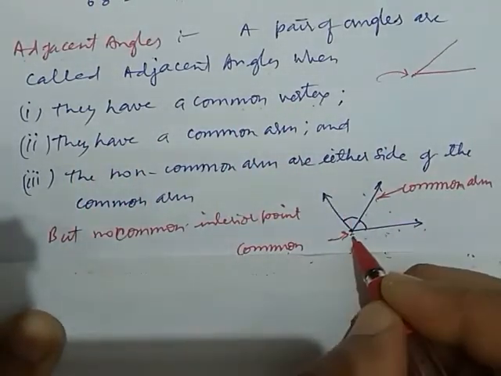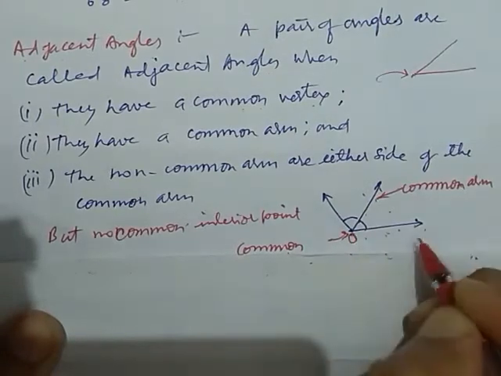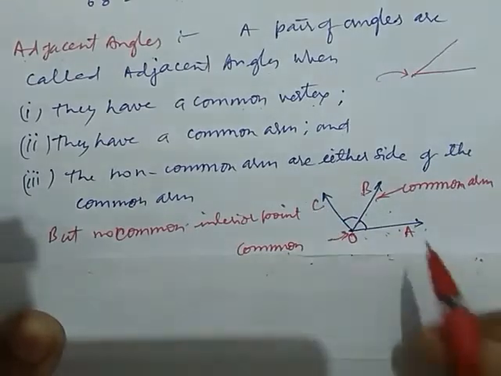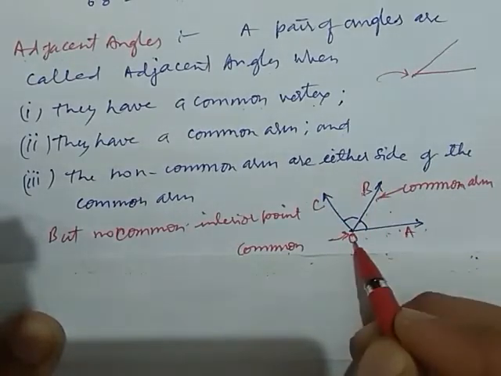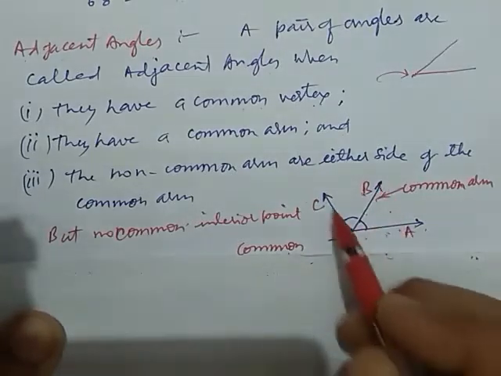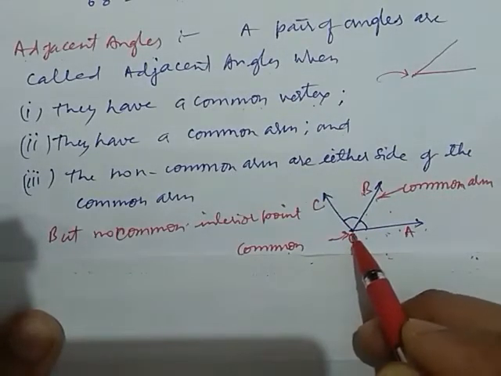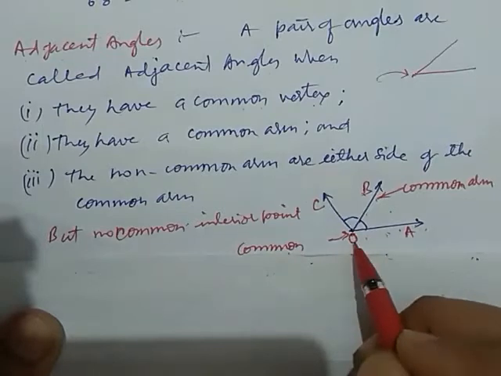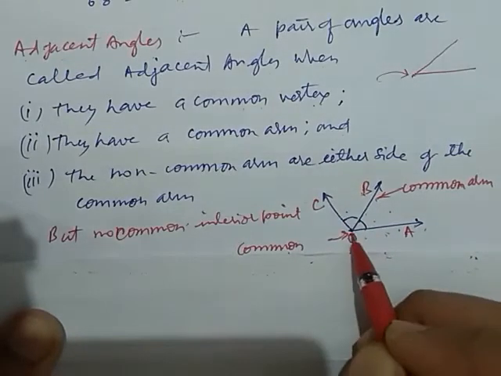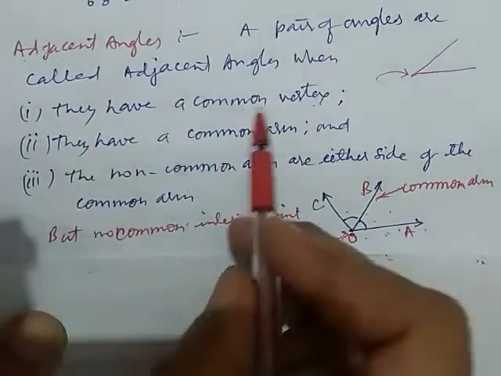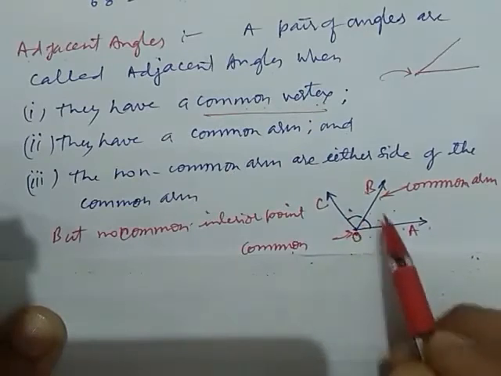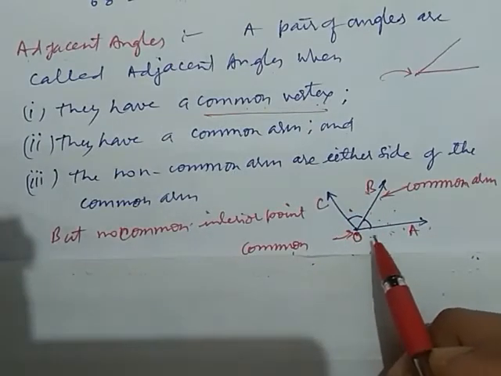Now we name them: O, A, B, C. OA and OB meet at point O, and OB and OC also meet at this point O. So O is the vertex of both these angles, and it is common. Both these angles have this common vertex O.